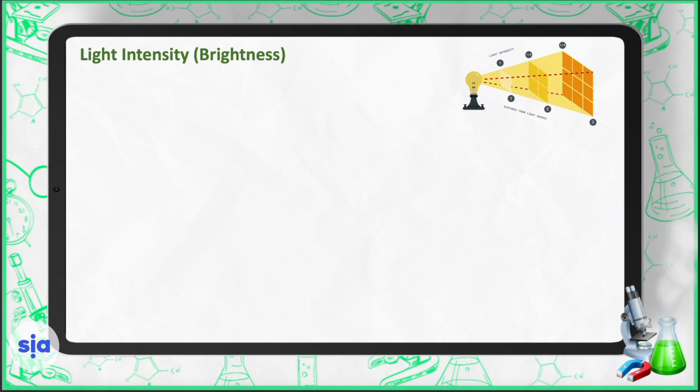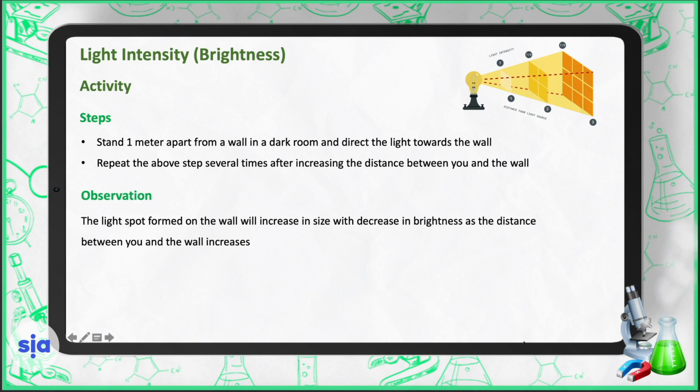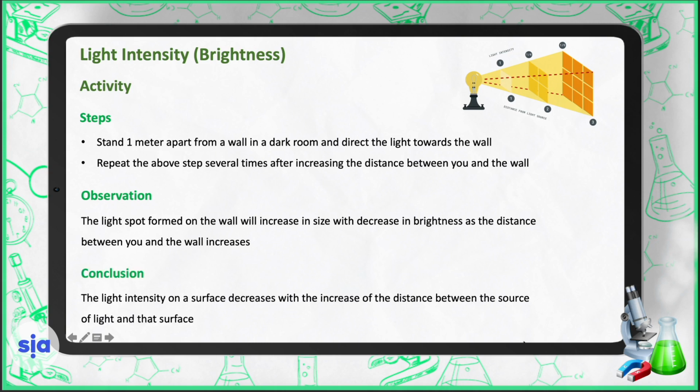Now we are going to discuss light intensity or brightness. In this activity, you will stand 1 meter apart from a wall in a dark room and direct the light towards the wall. Repeat the above step several times after increasing the distance between you and the wall. You will find that the light spot formed on the wall will increase in size with decrease in brightness as the distance between you and the wall increases. As a conclusion, the light intensity on a surface decreases with the increase of the distance between the source of light and that surface.